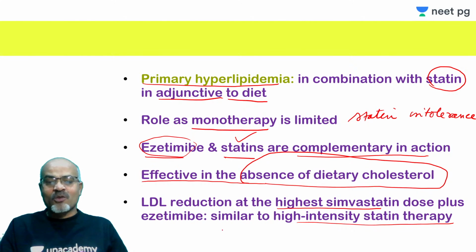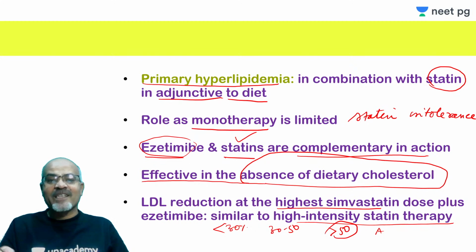Usually when your goal is to reduce less than 30% of LDL, that is low intensity. 30 to 50 is moderate intensity, more than 50 is high intensity, and high intensity therapy is usually atorvastatin 80 milligram or 40 milligram of rosuvastatin. So if you add ezetimibe to a high dose of simvastatin, that becomes equivalent to high intensity statin therapy. So this is the advantage of adding ezetimibe to statins.